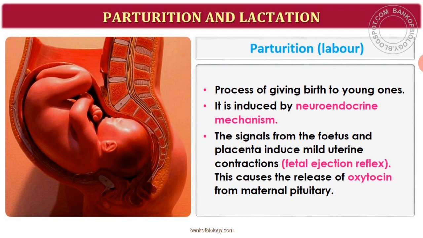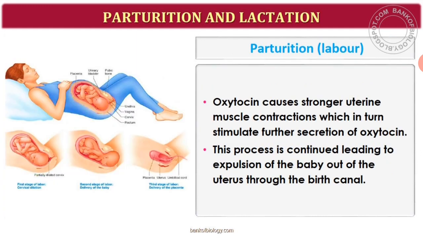Okay, so when there is fetal ejection reflex, that is going to cause the release of oxytocin hormone from the maternal pituitary, that is from the mother's pituitary. And you may ask me, what is the function of this oxytocin? So here, oxytocin is going to cause strong uterine contractions. That is, oxytocin will cause your uterus to contract very vigorously, which in turn stimulates further secretion of oxytocin.